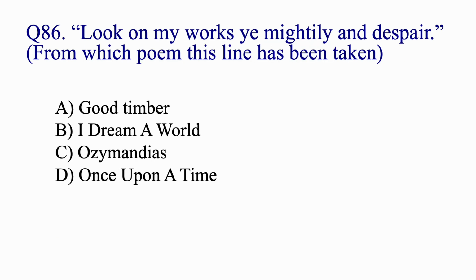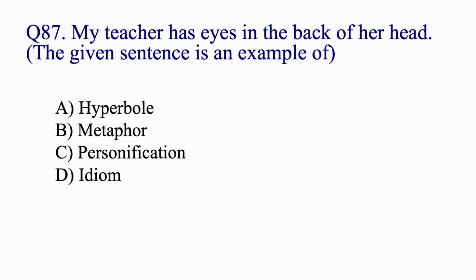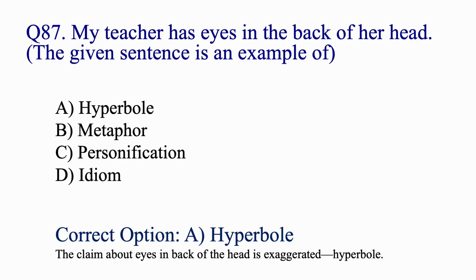Look on my works ye mighty and despair. From which poem this line has been taken? Ozymandias. My teacher has eyes in the back of her head. The given sentence is an example of hyperbole. The claim about eyes in the back of the head is exaggerated. So when there are exaggerated claims, we call it hyperbole.